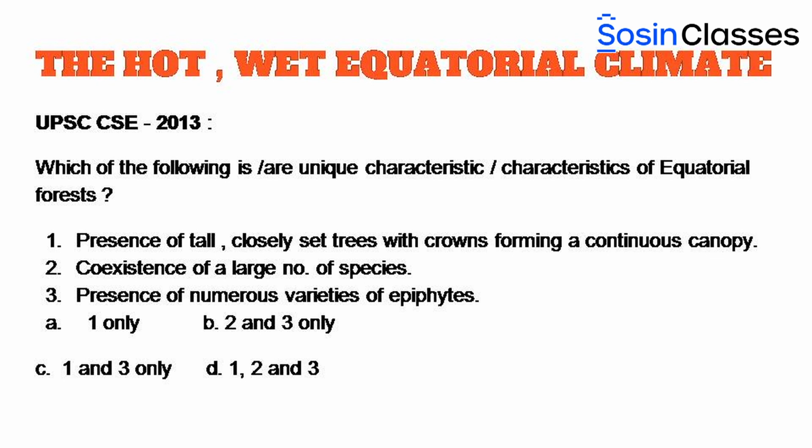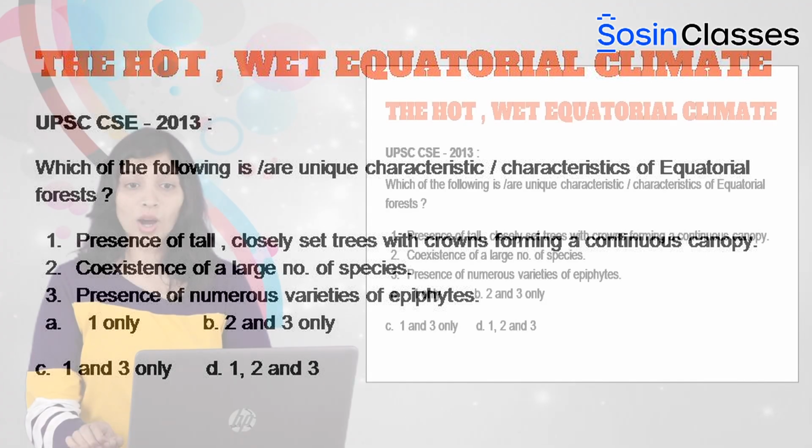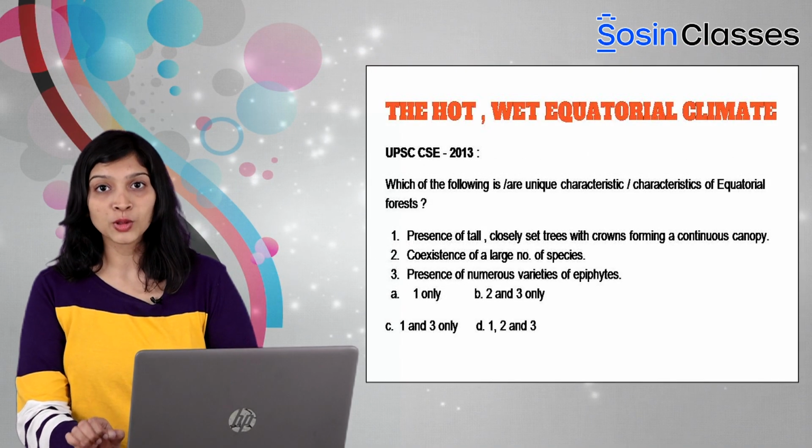Then we have the coexistence of a large number of species. We did mention the presence of a very rich biodiversity, so that makes the second statement true. Thirdly, we have the presence of numerous varieties of epiphytes. We also mentioned the presence of epiphytes and parasitic plants in this region. So that makes all the three statements true. So the right answer will be D, option 1, 2 and 3. All the statements are true.